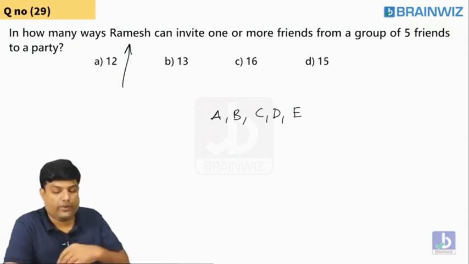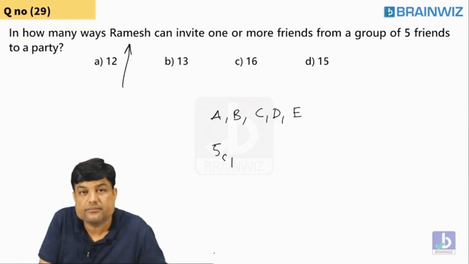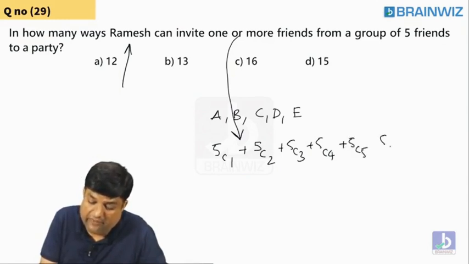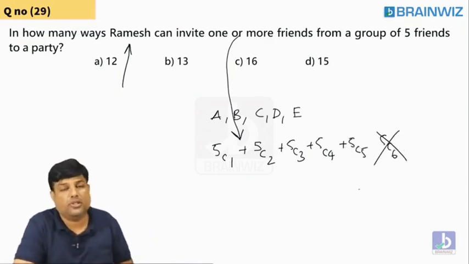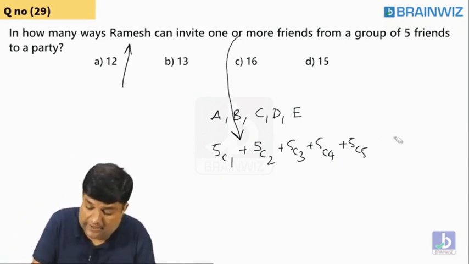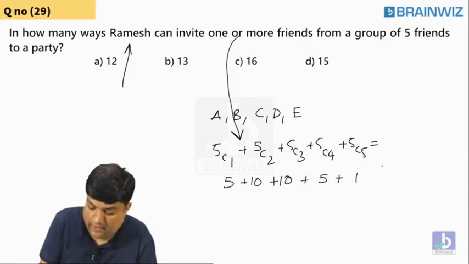First he tried to invite one fellow. How many ways can he invite one fellow? That is 5C1. Plus, if he wants to invite 2, that is 5C2, again 5C3, again 5C4, or else 5C5. Can you invite 5C6? No, 5C6 is not possible. Out of 5, the maximum people you can invite is 5 out of 5. So let me tell you the answer you got. This is 5, this is 10, this is 10, this is 5, and this is 1. So altogether the answer is what, guys? 31 ways.